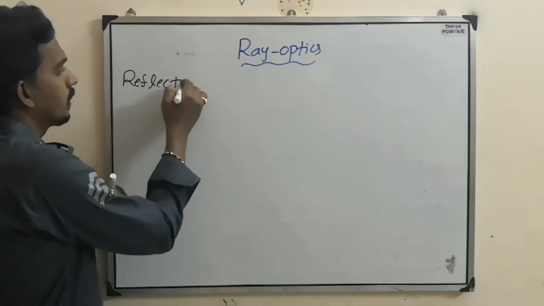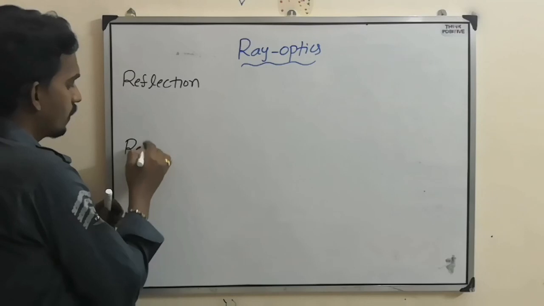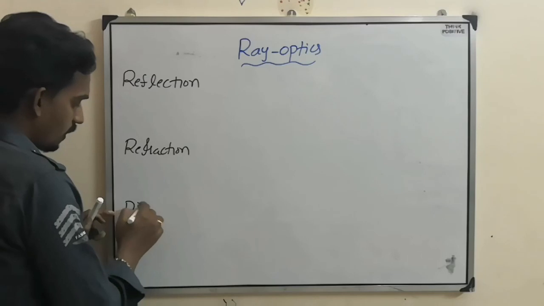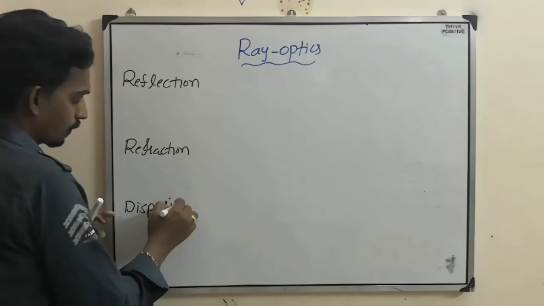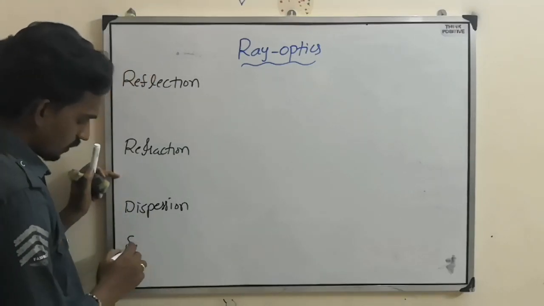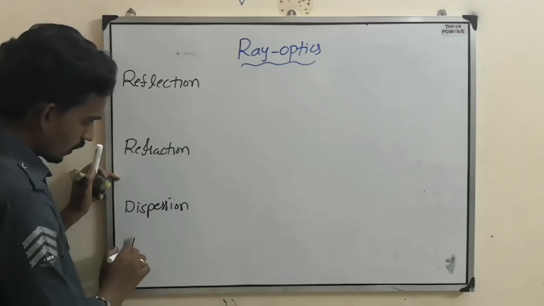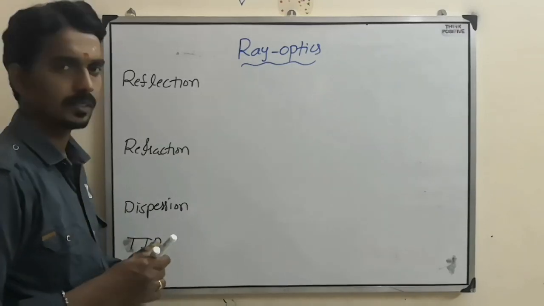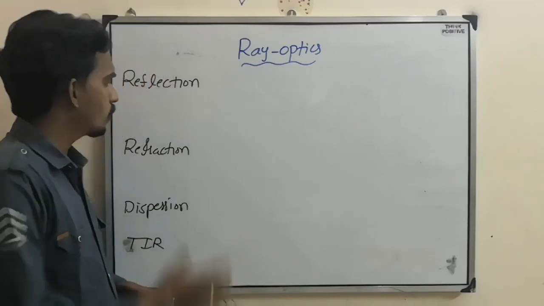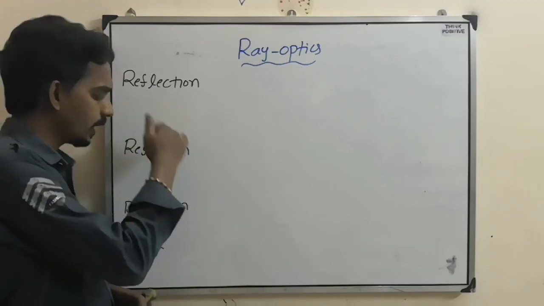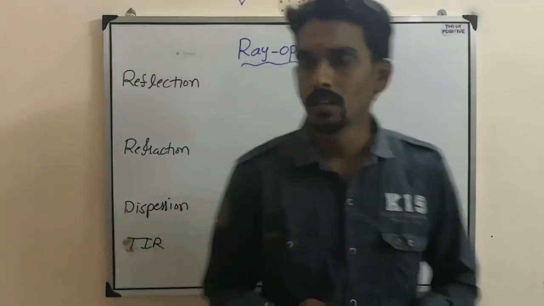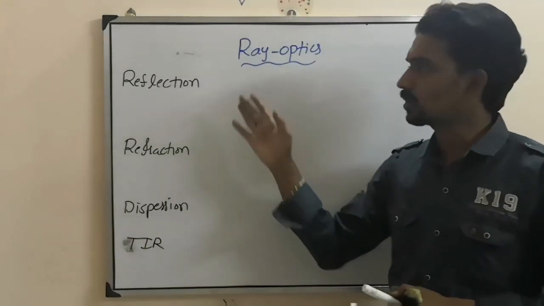One is reflection, another one is refraction, and another one is dispersion. One more also will be there, that is total internal reflection. Scattering also will be there, but it is a very small thing. So mainly what we study is reflection and refraction and also dispersion and total internal reflection. So this is what we are going to study.